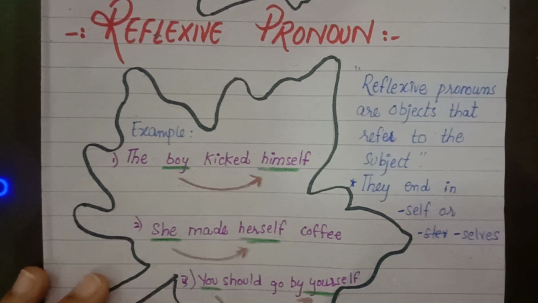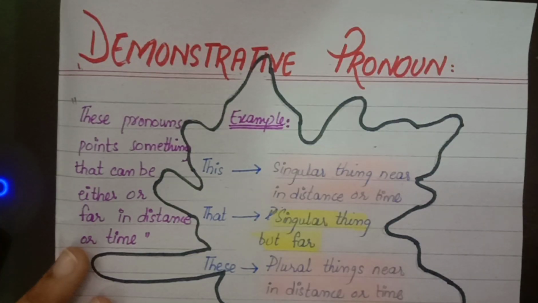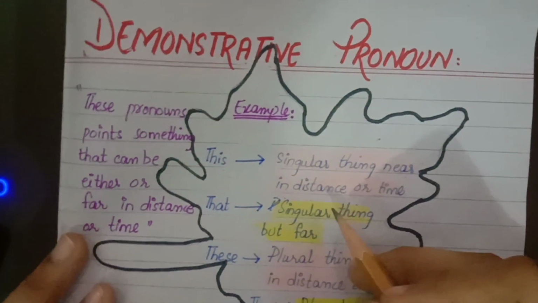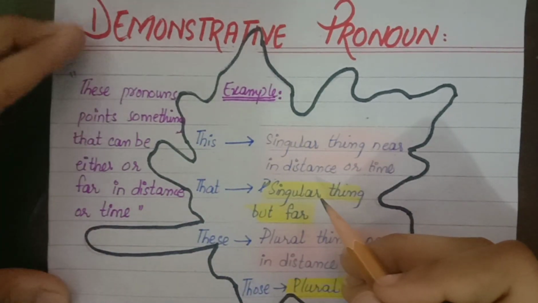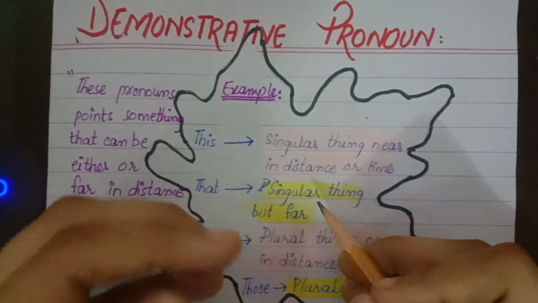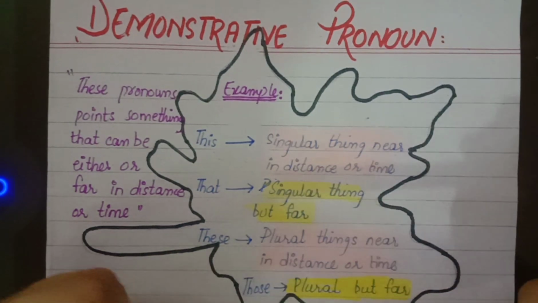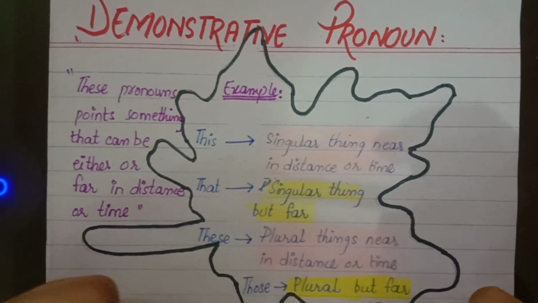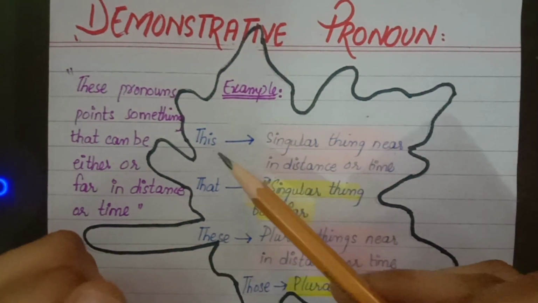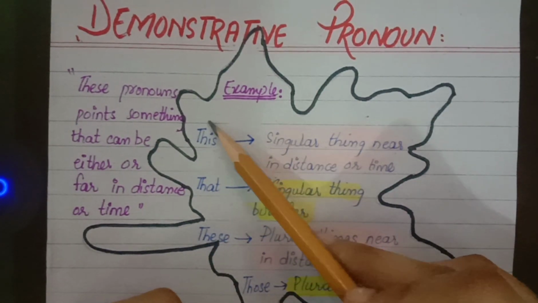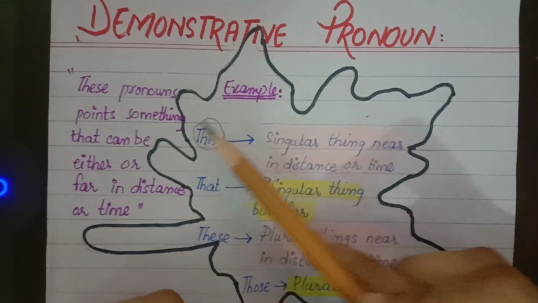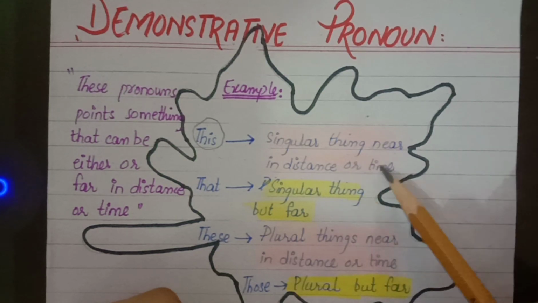Now let's move to the next kind of pronoun, which is the demonstrative pronoun. Demonstrative pronouns point out or indicate a thing or a place or a person which is near or far to us. What word we use for a person or thing which is near to us, and singular, we use the word this. We use the word this for singular things that are near to us.